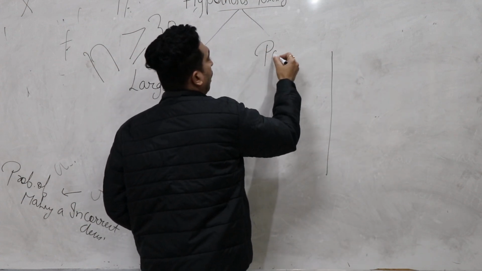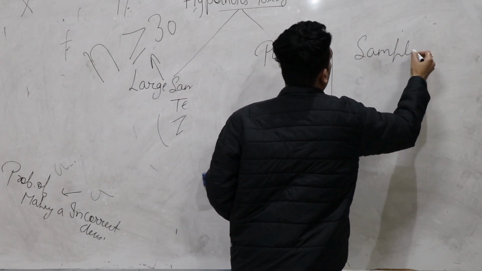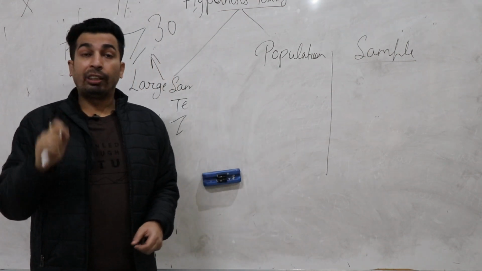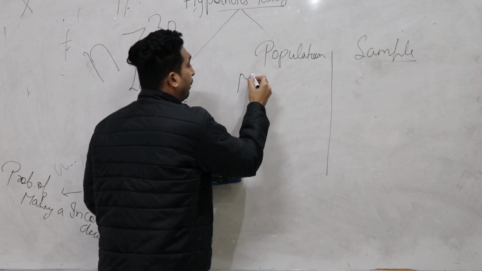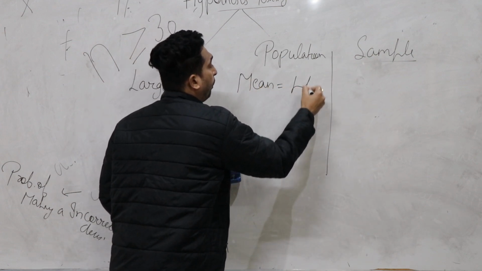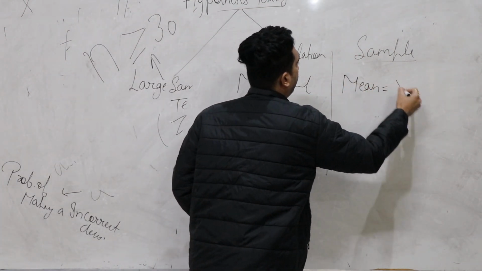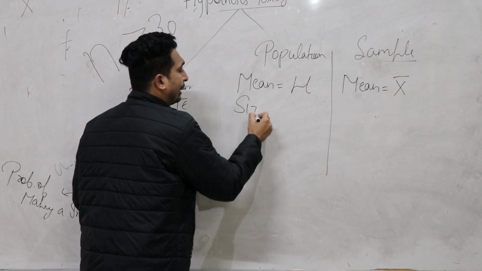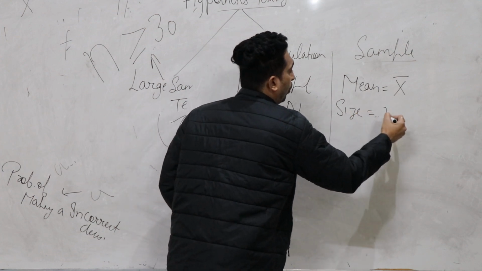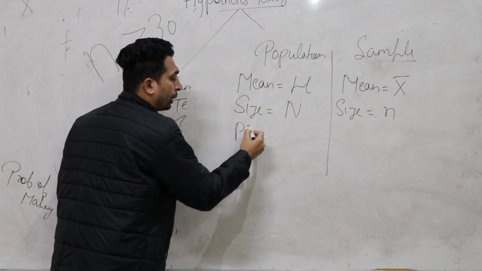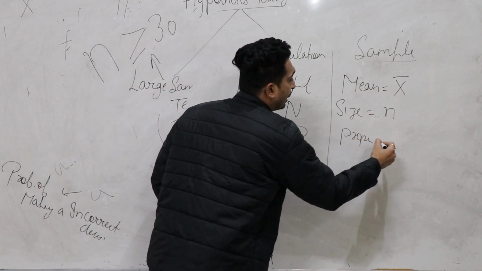Two types of information are given in a statement, related to population and sample, and you have to identify which information belongs to population and which belongs to sample. If population mean is given, that is always denoted by mu. Sample mean is denoted by x bar. Population size is denoted by capital N. Sample size is denoted by small n. Population proportion is denoted by capital P. Sample proportion is denoted by small p.